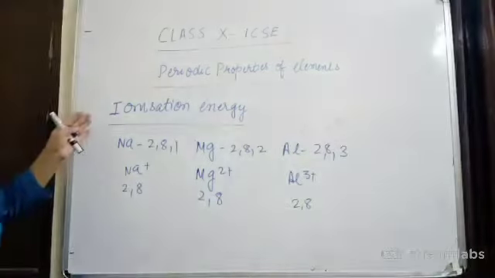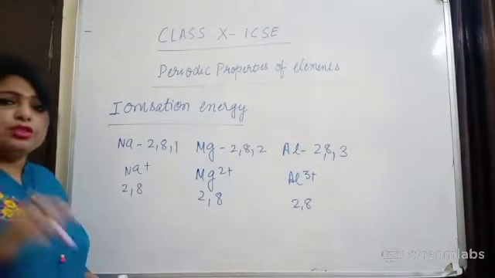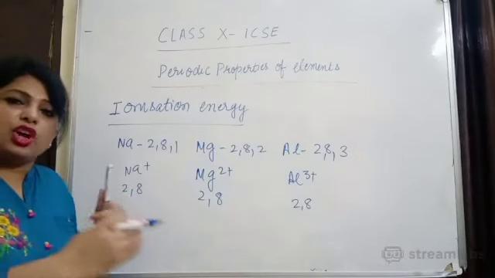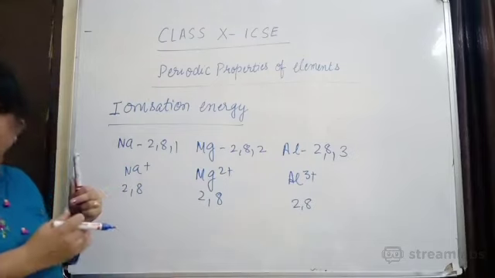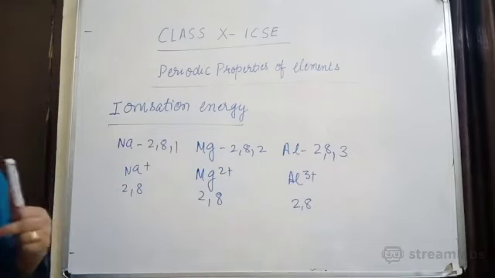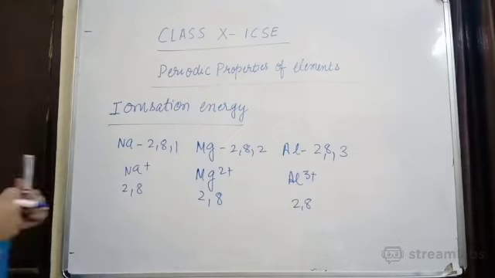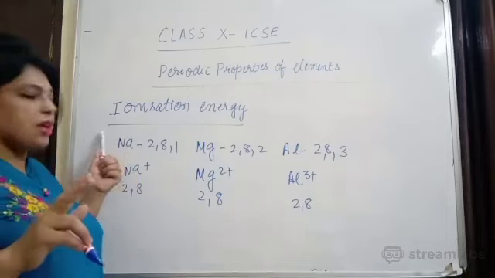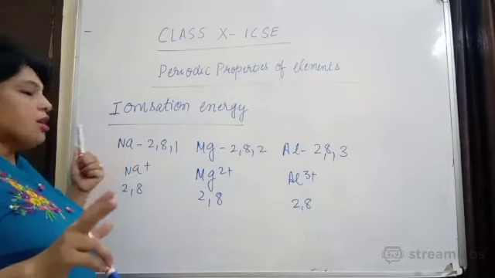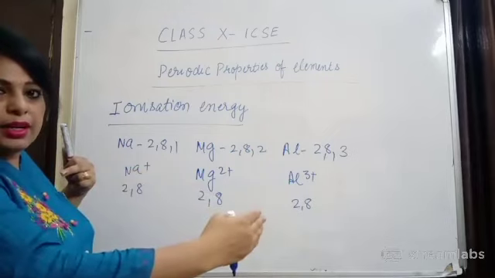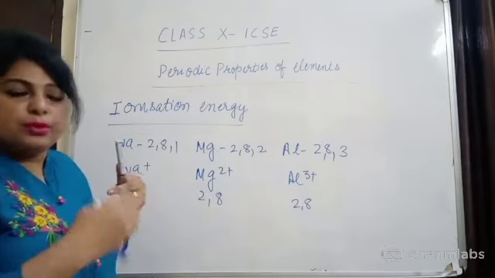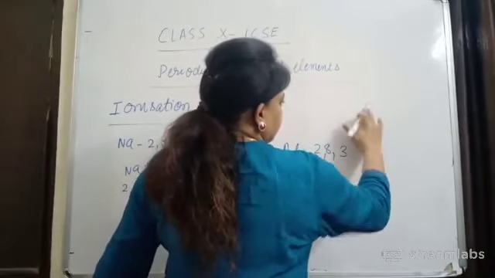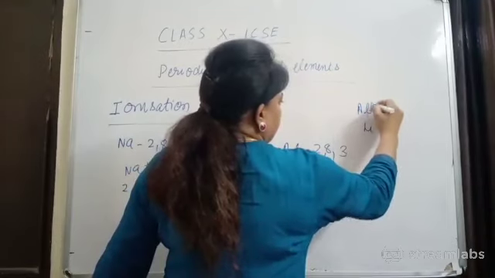Now in case of IP, which 2 factors affect the IP? First, the atomic size. I told you, the greater the atomic size, the less IP will be required. And second is nuclear charge. There are two factors. Again, in case of IP also, two factors can affect. Now, the greater the atomic size, the less IP will be required. And that's why when you move from top to bottom, for example, I am writing the first group elements, the alkali metal group.